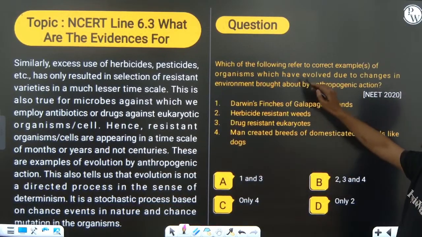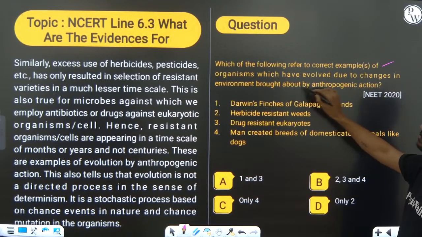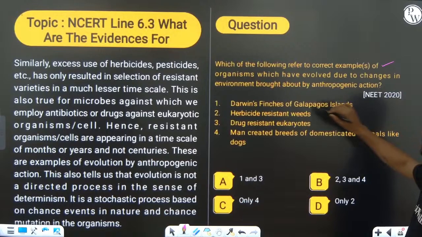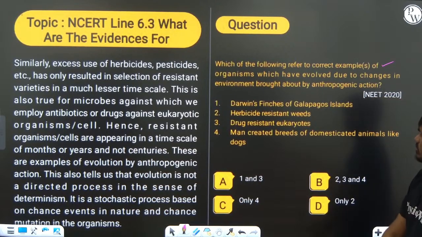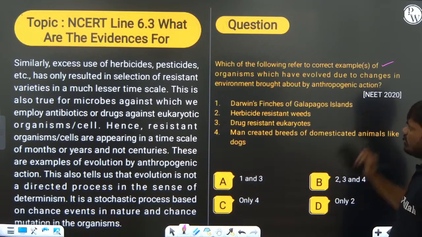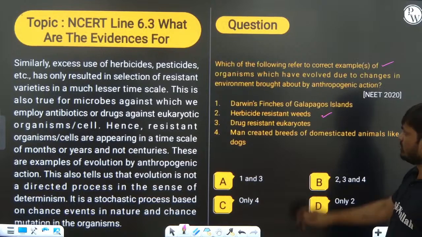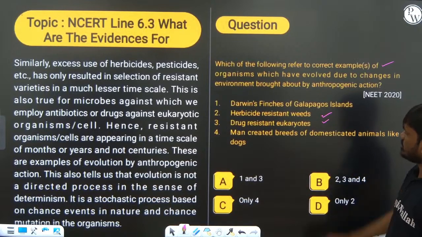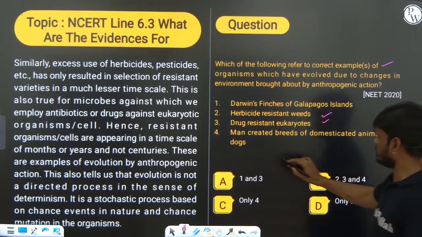Now you can see which of the following refer to the correct examples of organisms which have evolved due to the changes in the environment brought about by anthropogenic action. Darwin finches of Galapagos Island, herbicide resistant weeds, drug resistant eukaryotes, man created breeds of domesticated animals like dogs, right?